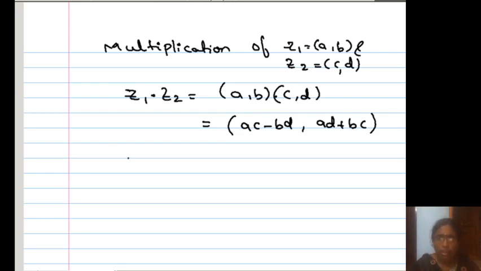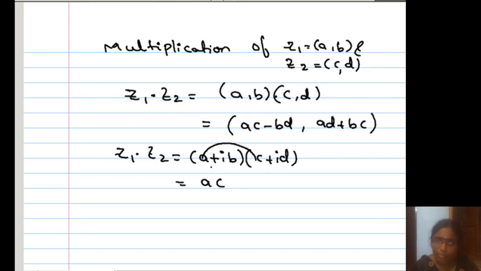Otherwise, you can also do the simplification like this. Already I told you that z1 can be written as a plus ib and z2 as c plus id, not only in ordered pair form. With general multiplication we get ac, plus iad, plus ibc, plus i squared bd. I squared value, as I already told you, is minus 1.